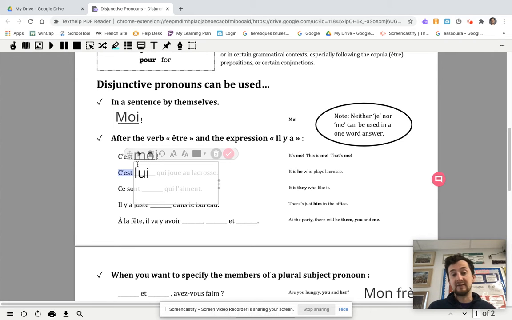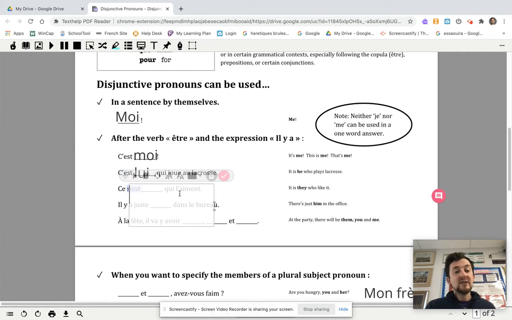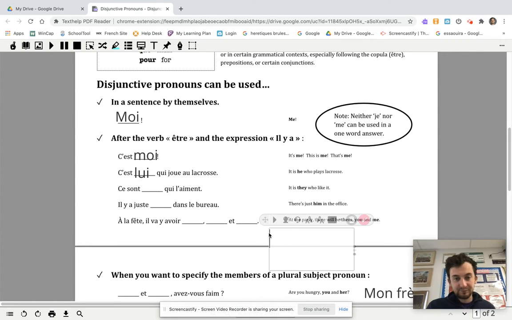If it's ever after the verb être, use moi and lui. Don't use me, don't use je, don't use le, don't use il, etc. So you can do the other three on your own and then check them with me.